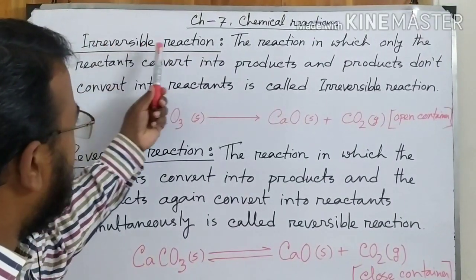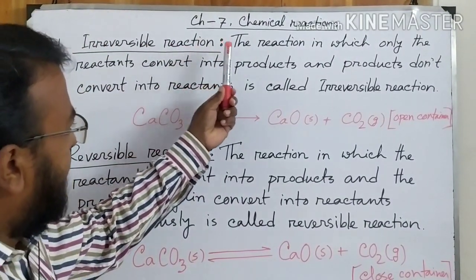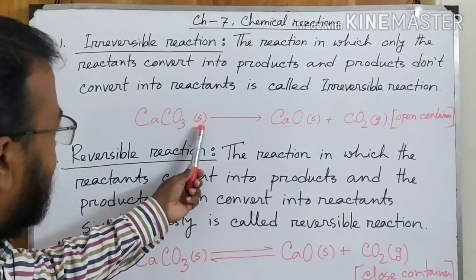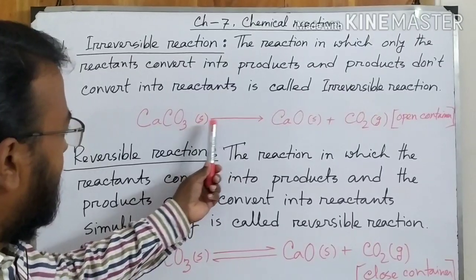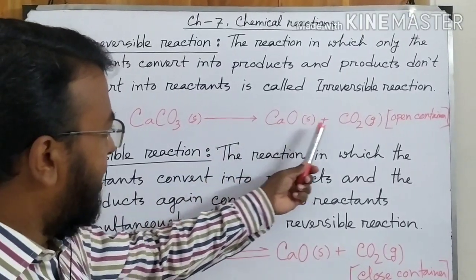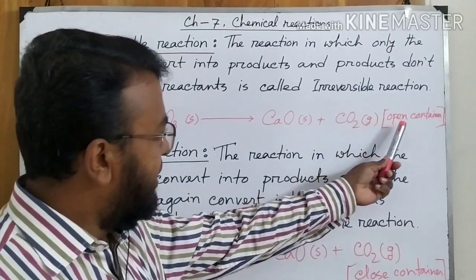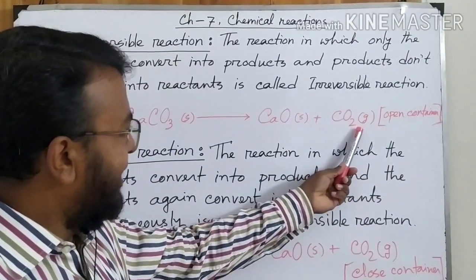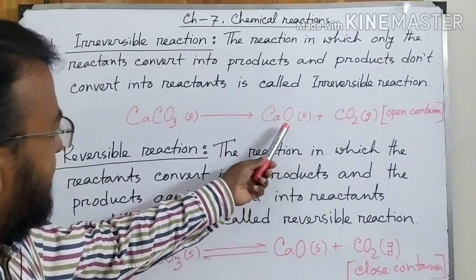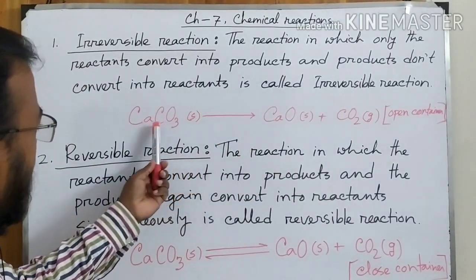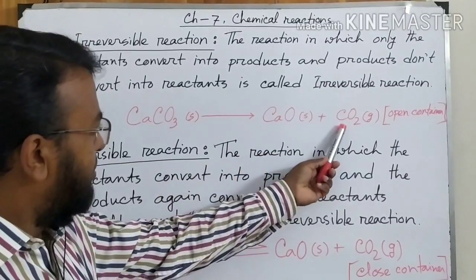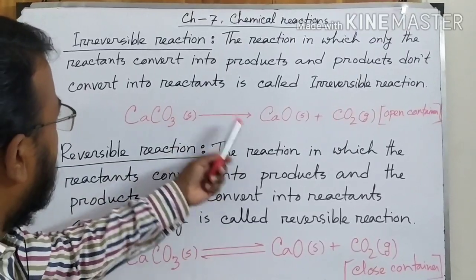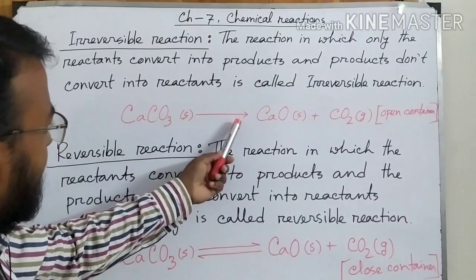It is irreversible reaction. Everybody see that there is a reaction of calcium carbonate. If we apply heat on calcium carbonate, then it will be calcium oxide and carbon dioxide. This reaction occurs in an open container. That means carbon dioxide will go away as a gas, so there is no chance of backward reaction. So these two cannot undergo the backward reaction. This type of reaction is called irreversible reaction. It is only the forward reaction.